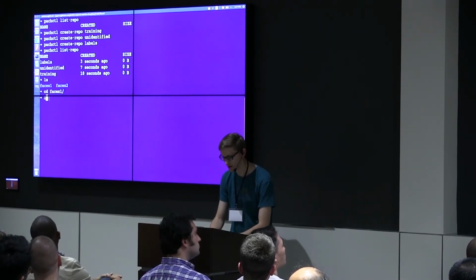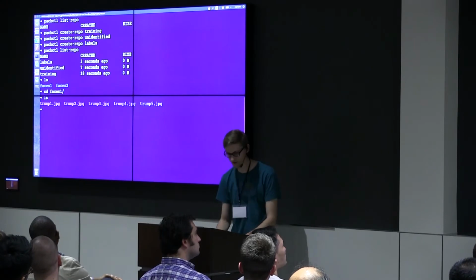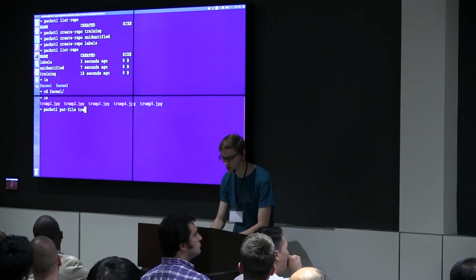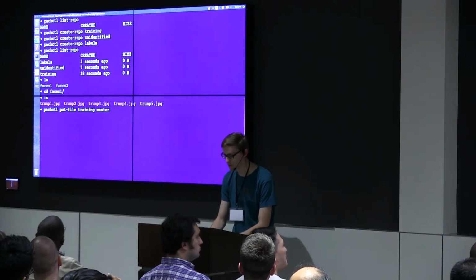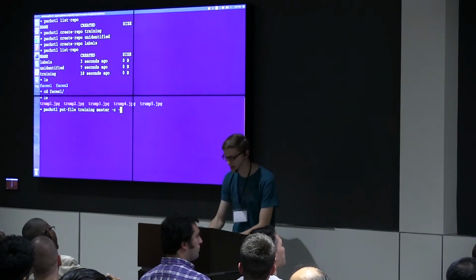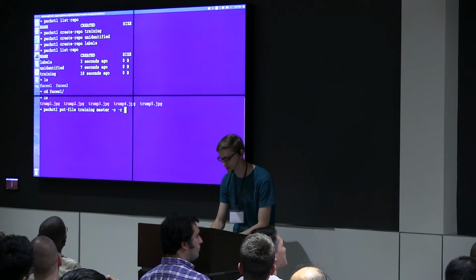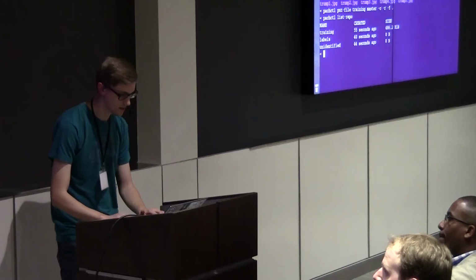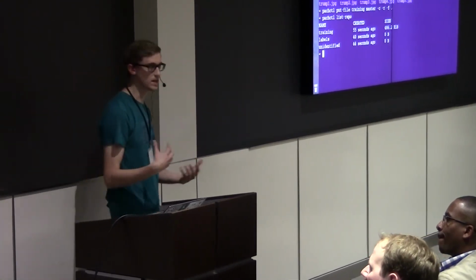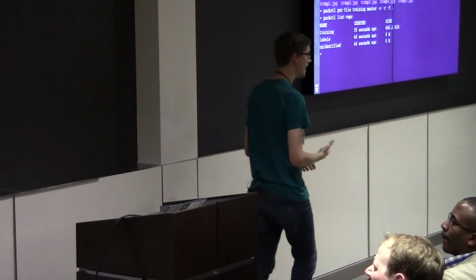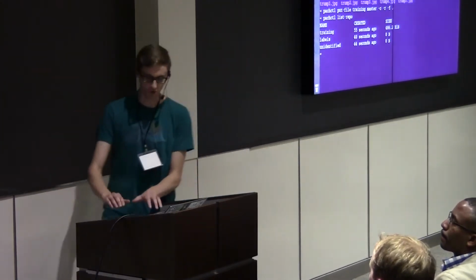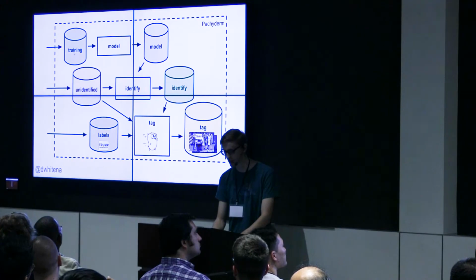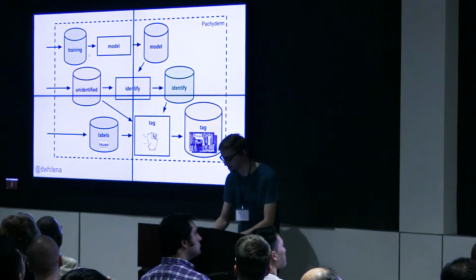So let's now see where I'm at. What I have here are a few train faces. I'm going to put those into the training repo on the master branch, again, thinking like Git for data. So let's put those there. And now I can see that I have data in my training repository. So I have the data I need in order to run this top bit of my processing pipeline. Let's go ahead and create that top part of the pipeline.